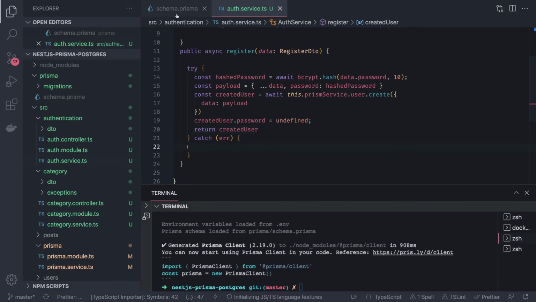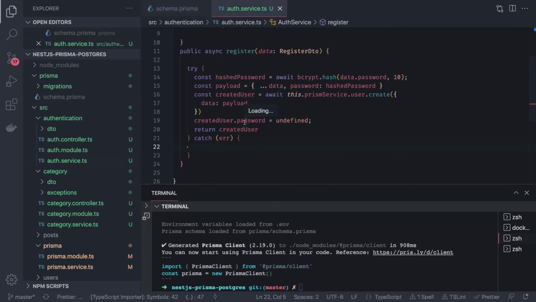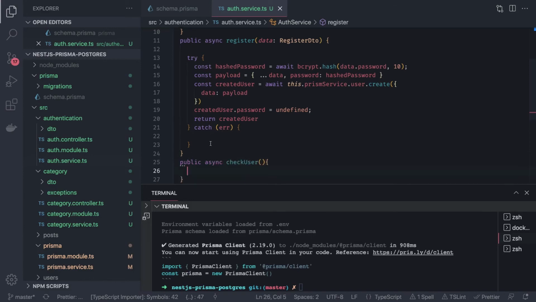Because if you see in schema Prisma, the email is unique. So what you can do is validate that there is no user existing with this email. This is always a good approach, because we are already in a service method, so we can just create a public async checkUserExists method, where we pass the email.